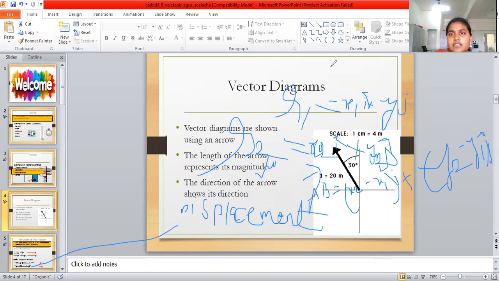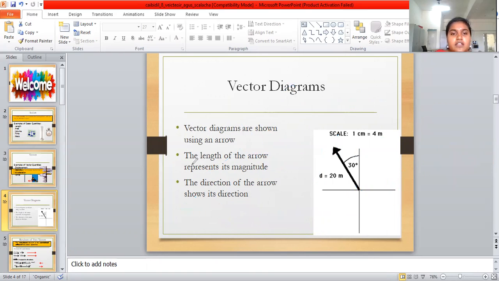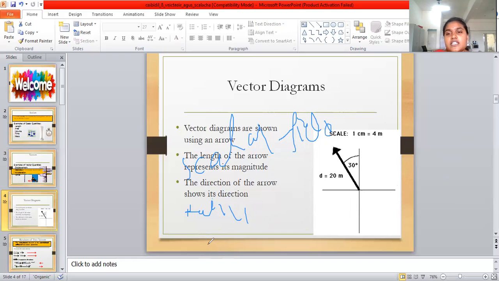Okay. Then next is the scalar field. So a point function representing scalar quantities over a region of space is called a scalar field.